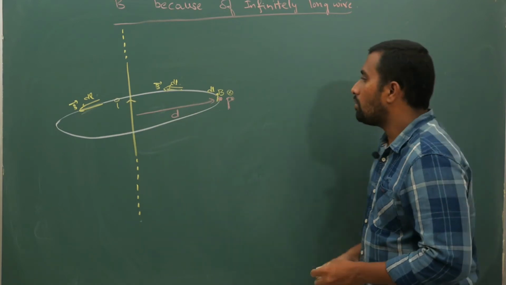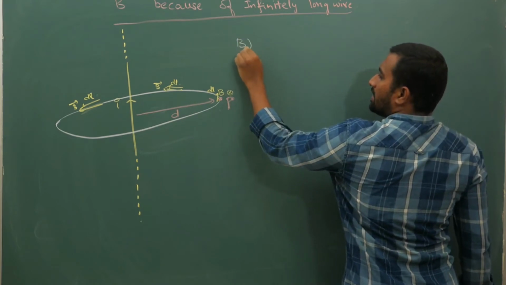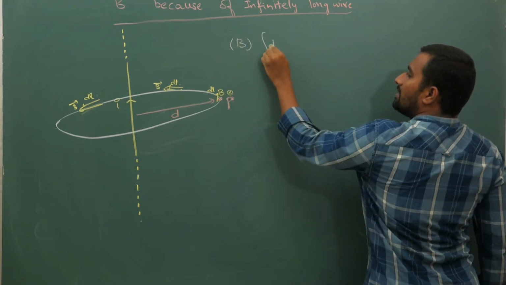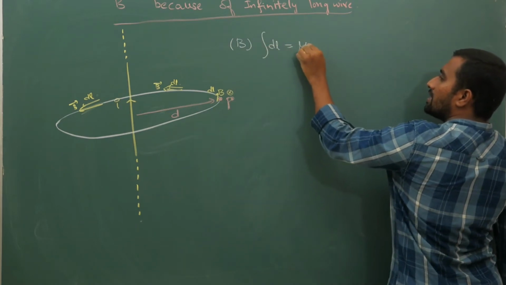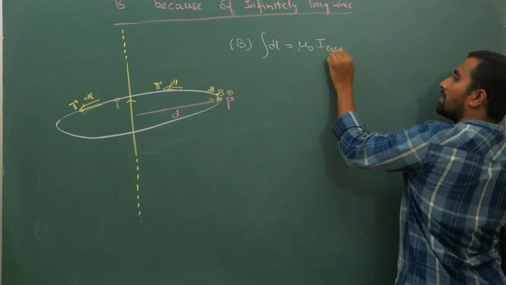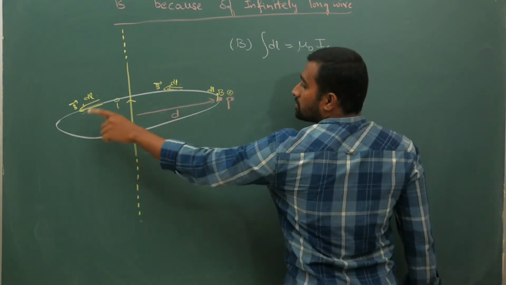So B times integral dl, because all the points are at equal distance, is mu naught times I enclosed. Now how much is the enclosed current in this loop?